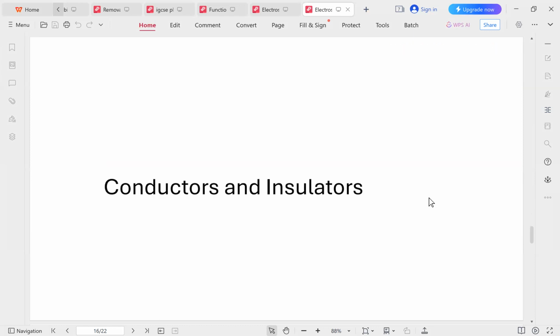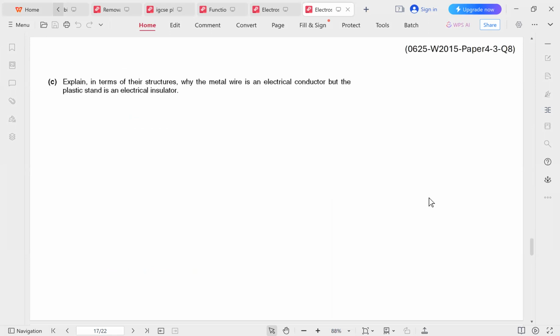Next, we move on to the topic of conductors and insulators. Explain in terms of their structures why the metal wire is an electrical conductor, but the plastic stand is an electrical insulator. So you should definitely understand the structure of conductors and the structure of insulators and how they're different from each other. It's a very simple idea.